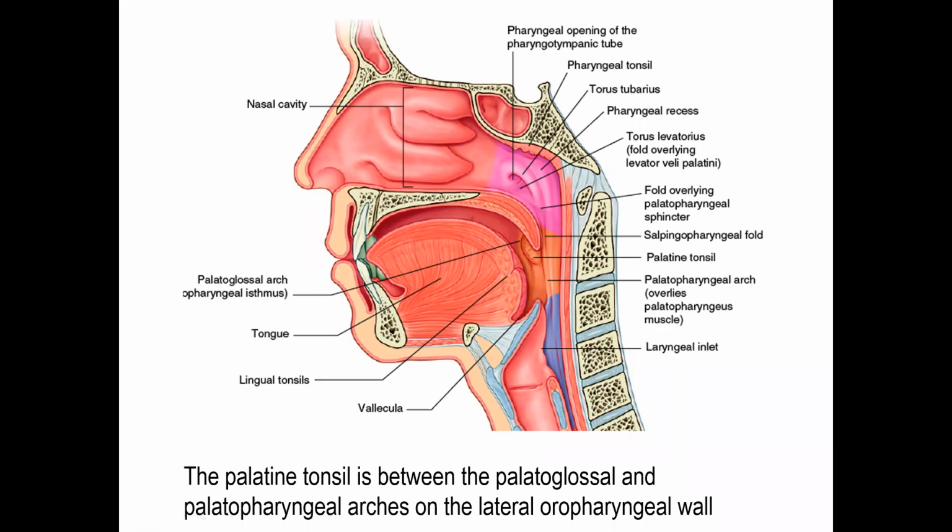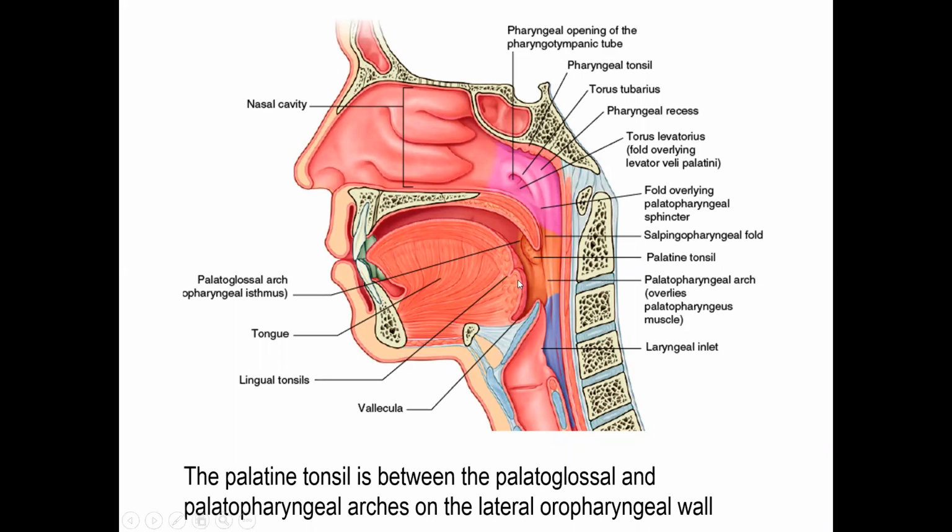So in fact, the three longitudinal muscles, stylopharyngeus, palatopharyngeus, and salpingopharyngeus, should be correctly called stylolaryngeus, palatolaryngeus, salpingolaryngeus, because they help in lifting up the larynx and not so much in shortening the pharynx.